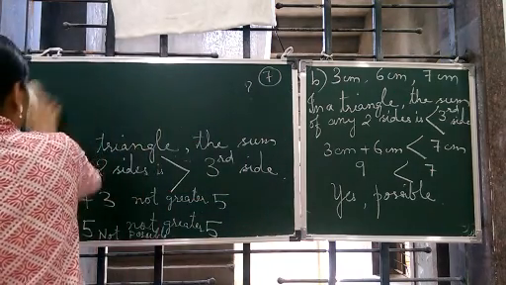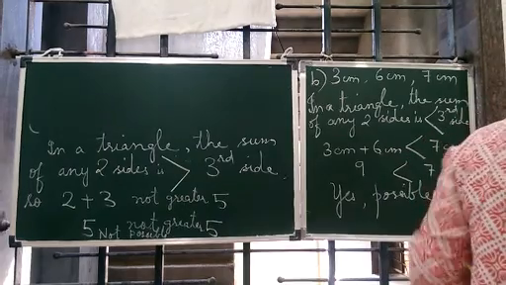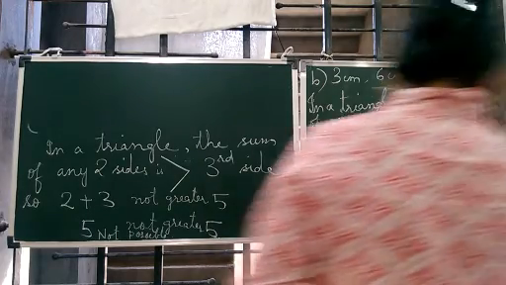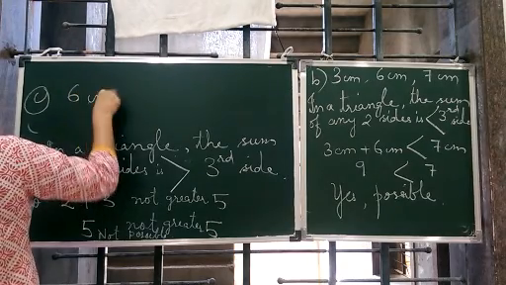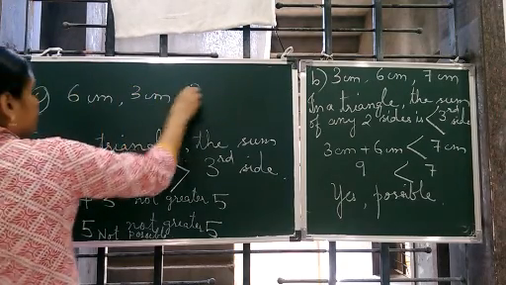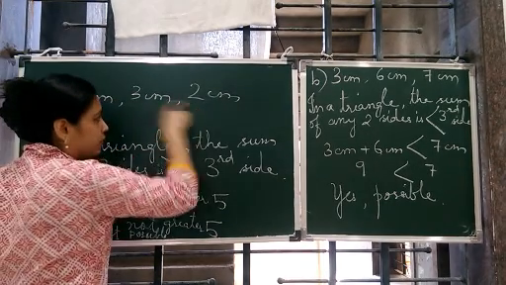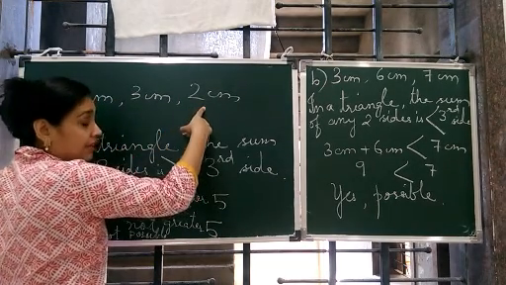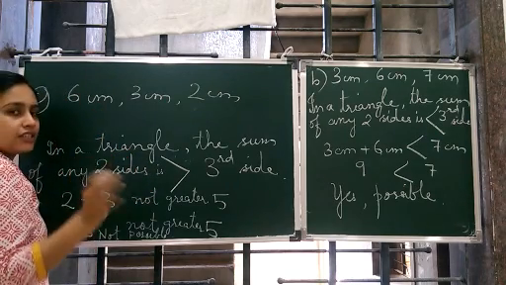Then we do C. C is 6 centimeter, 3 centimeter, 2 centimeter. 6 plus 3, 9. 9 is greater than 2. Yes, possible. 3 plus 2, 5. Greater than 6? No. So here, one way it is not satisfying.